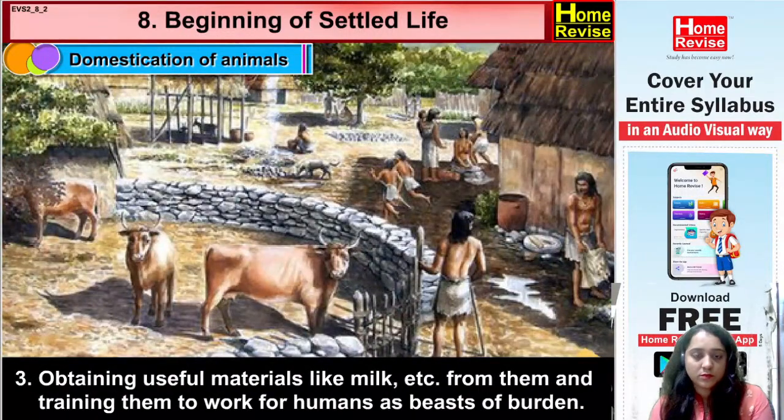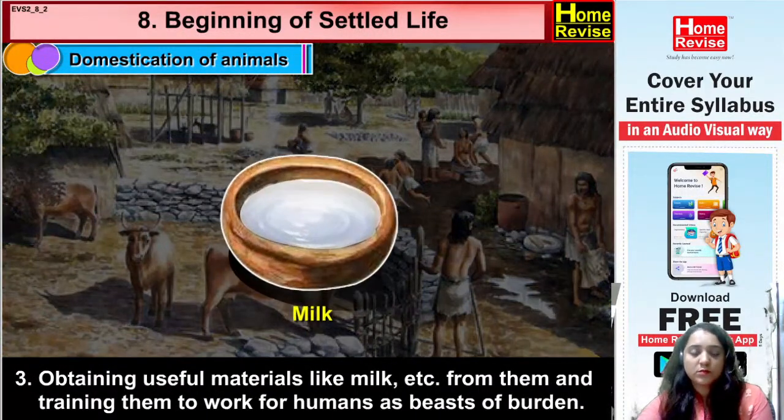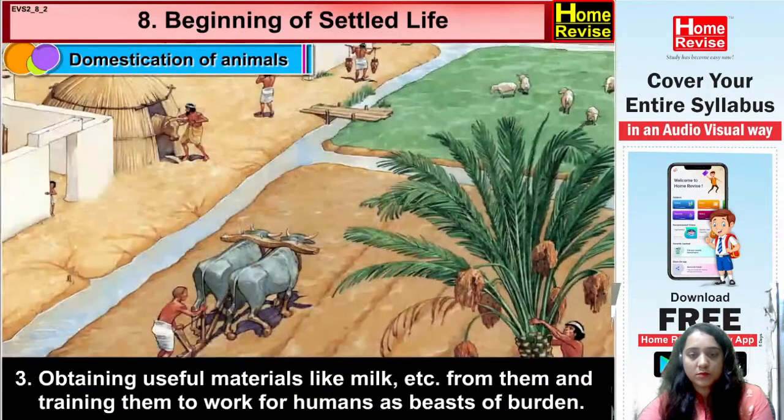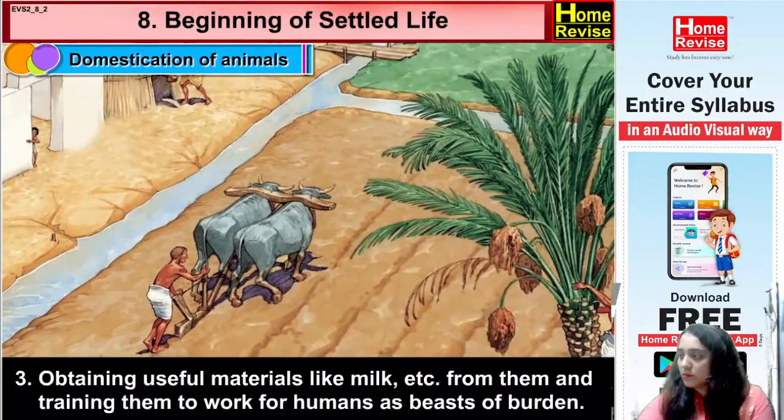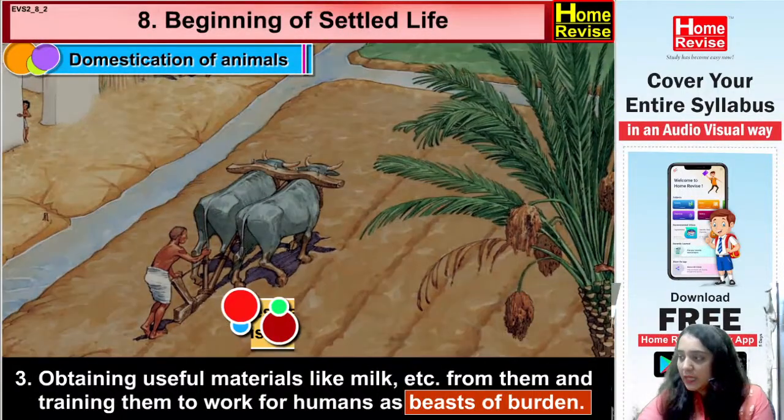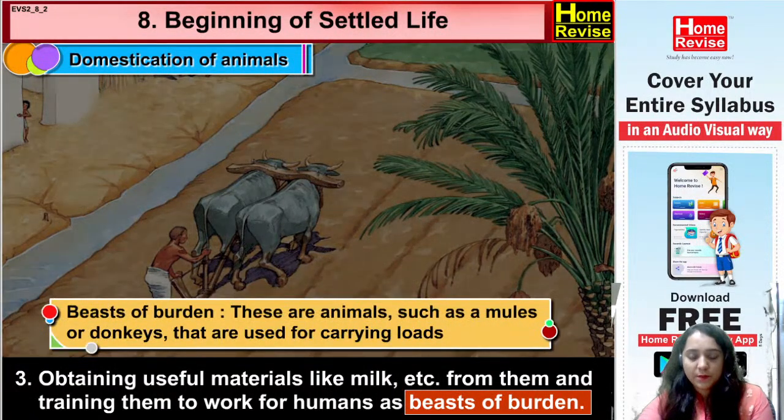Obtaining useful materials like milk, etc., from them and training them to work for humans as beasts of burden. Beasts of burden means animals such as mules or donkeys that are used for carrying loads.